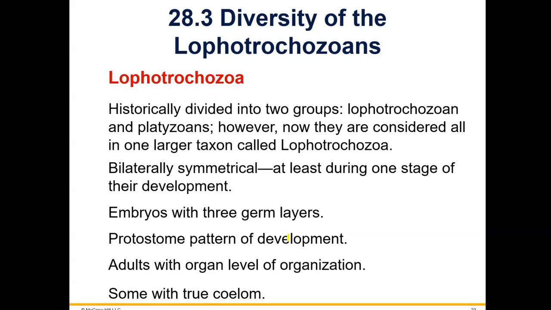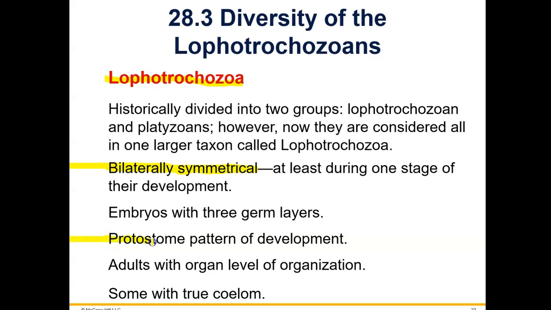Now let's talk about Lophotrochozoans. Lophotrochozoans all have bilateral symmetry, whereas we had the radial symmetry in the jellyfish and the comb jellies. At least during one stage of their development, they're bilaterally symmetrical. They have 3 tissue layers, so they